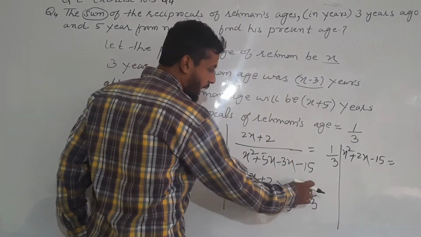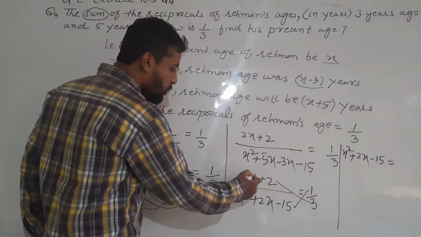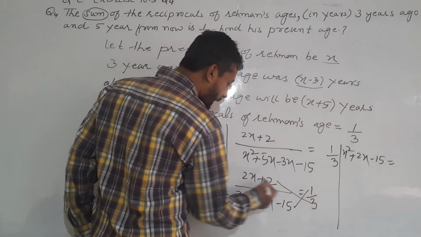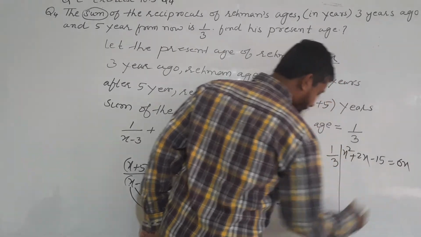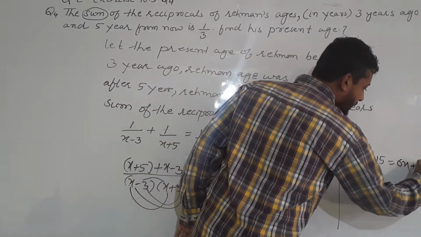This denominator into 1 is the same as that denominator, 2x plus 2 into 3. Now see here, 3 into 2x will give you 6x, and 3 into 2 will give you 6.